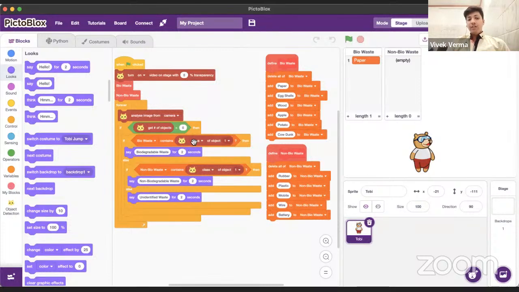If that waste is from the bio waste list, then the Toby sprite will say it is a biodegradable waste. If that waste is identified to be from the list of non-bio waste, then we want the Toby sprite to say it is non-biodegradable waste. And suppose that waste is not from any of these lists, then Toby will say unidentified waste. So this is the whole code, and I hope it is clear to all of you.